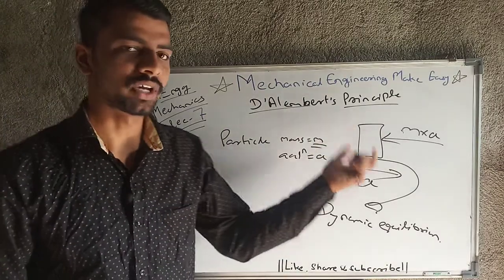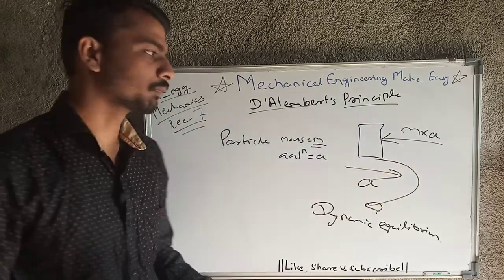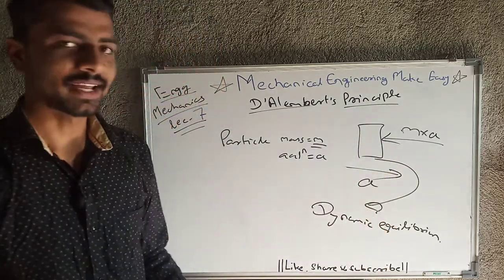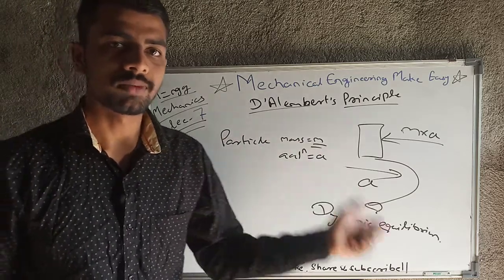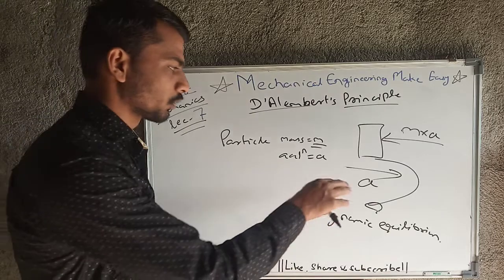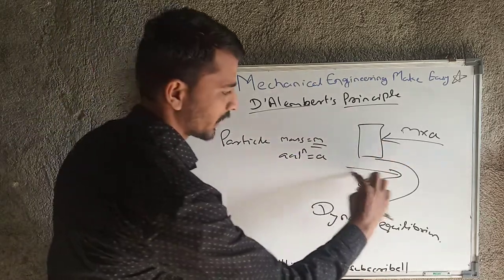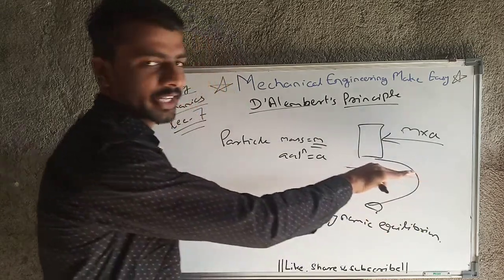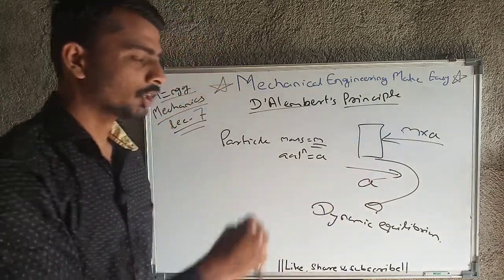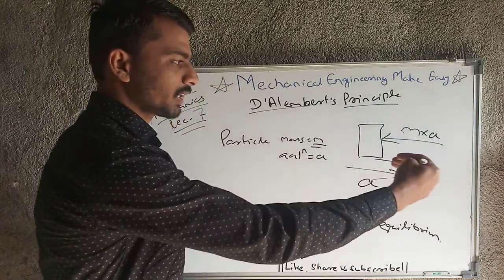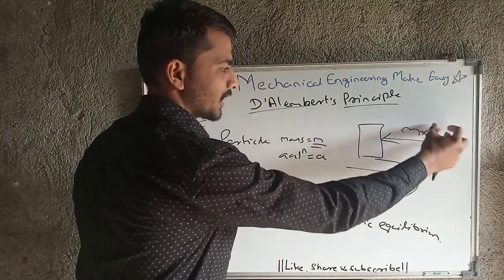In the easiest way I have explained that if there is any body which has mass m and is moving with acceleration a, then as you know from Newton's second law of motion, summation of forces equals mass into acceleration. So the total force is in this direction, because I have shown acceleration in this direction. What we have done here is apply one imaginary force from the opposite direction, which has the same magnitude, mass into acceleration.